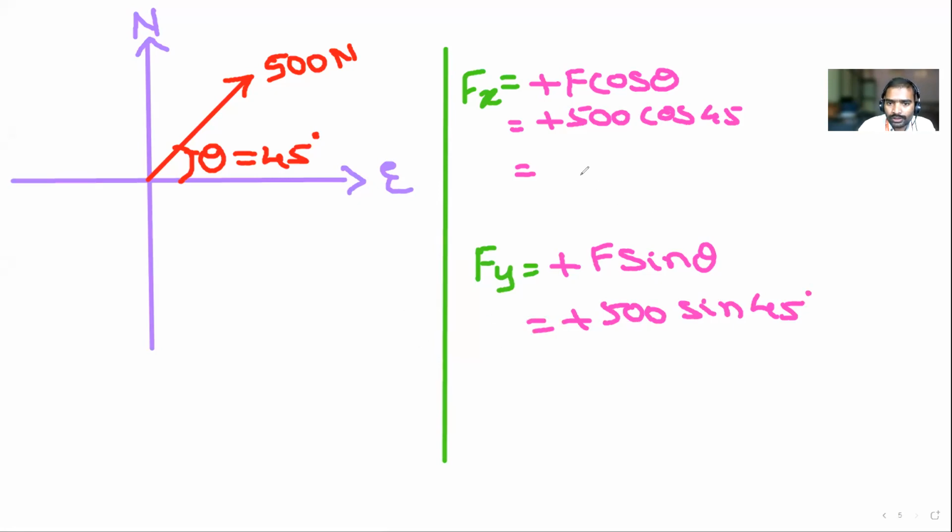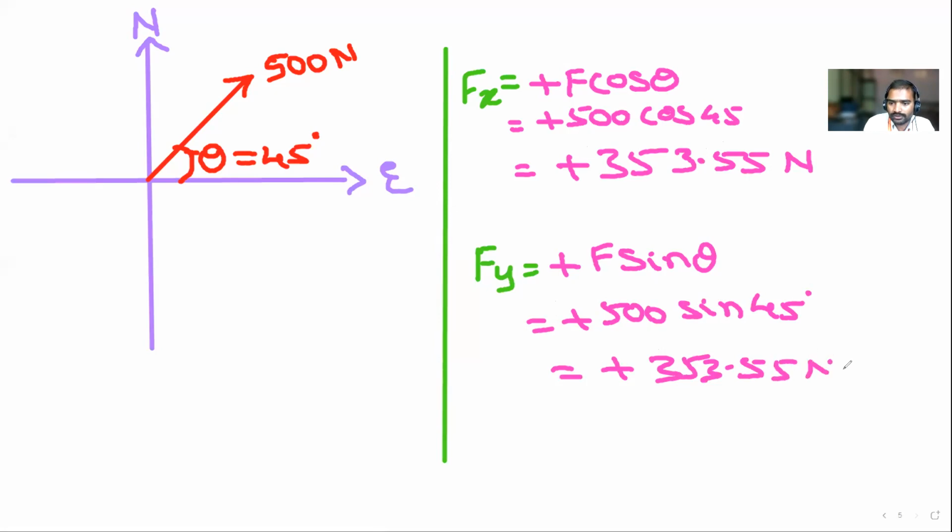Next, all of you calculate what 500 cos 45 is. 353.55, plus. What is the unit? Newton. Next, 500 sin 45 is the same, also plus, 353.55 Newton. This much you have to write in your exam whenever it is asked to find the horizontal component and vertical component. All of you read this one.